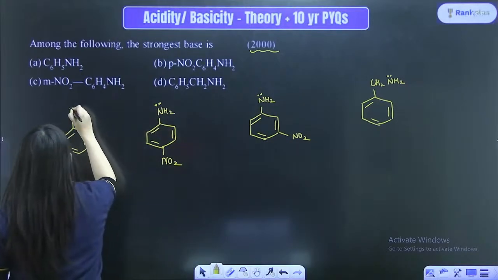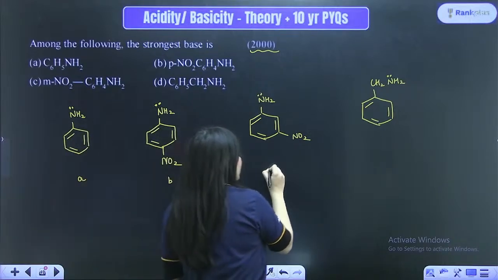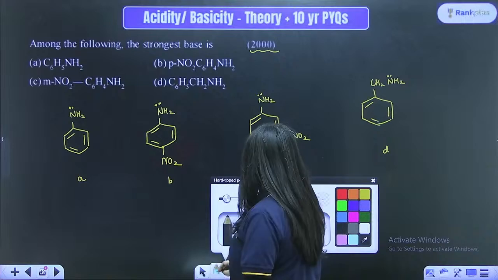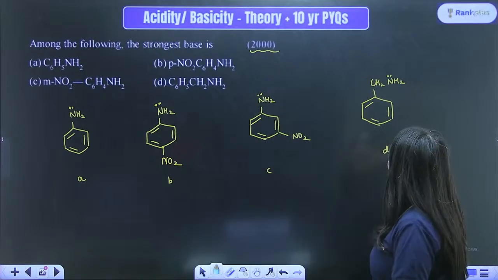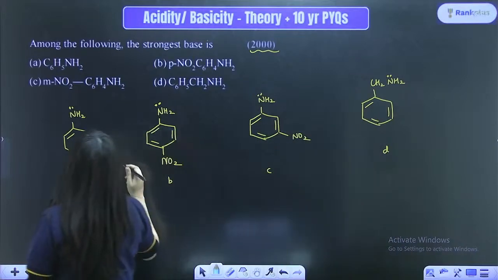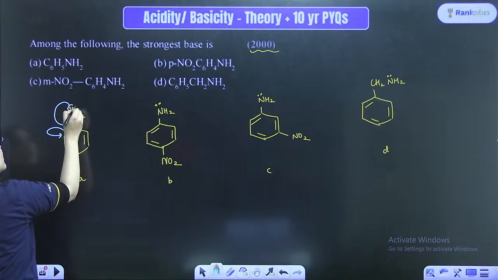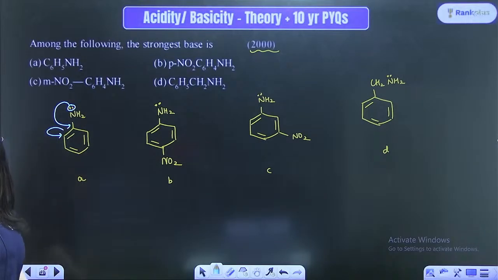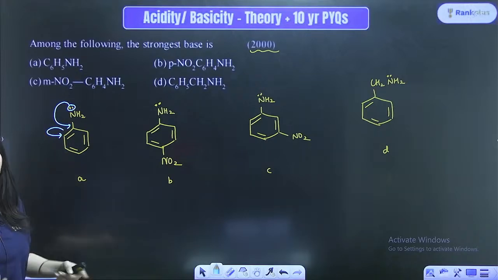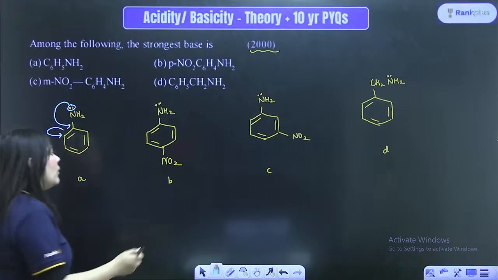So in option A, option B, option C, and option D, can you see some similarities? There is just one different molecule present. Can you see the D option? In all the rest of the options, this NH2 is participating in resonance, hence these electrons are not readily available. What is basicity? The electrons should be readily available to donate. These electrons are participating in resonance, hence not easily available to donate.